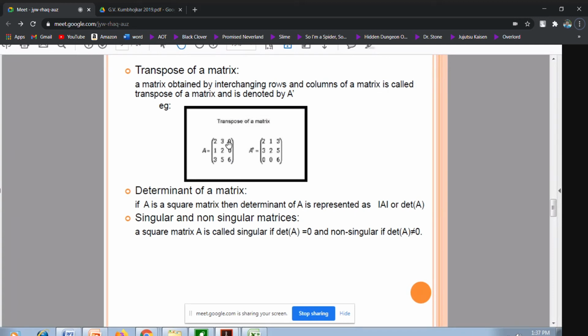Anybody? Please unmute. Adjoint of A is equal to 1 upon determinant of A into transpose of A.